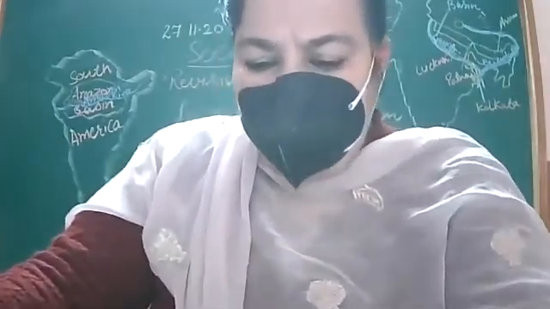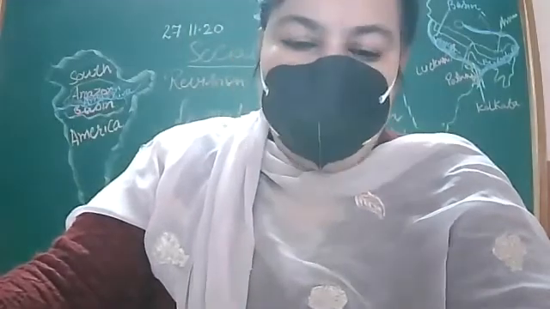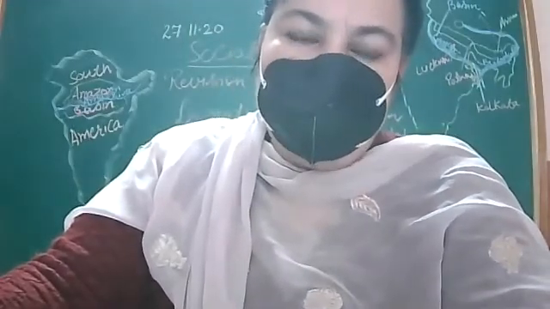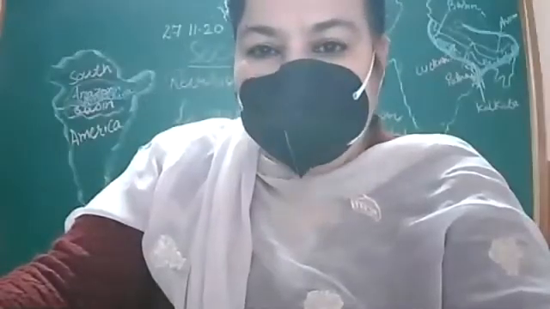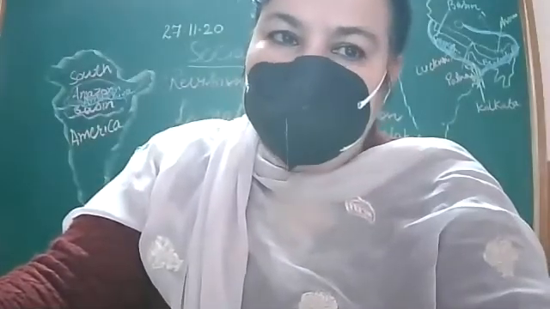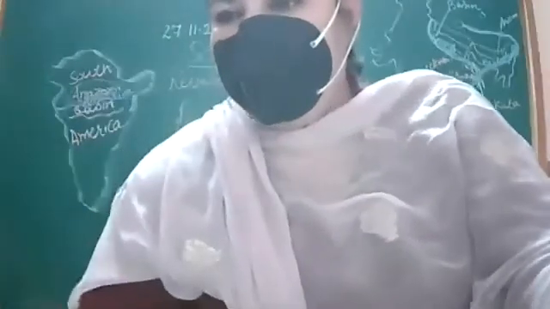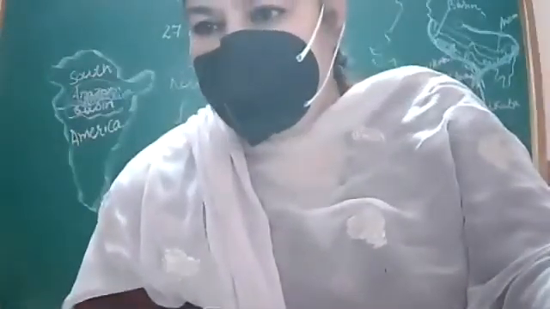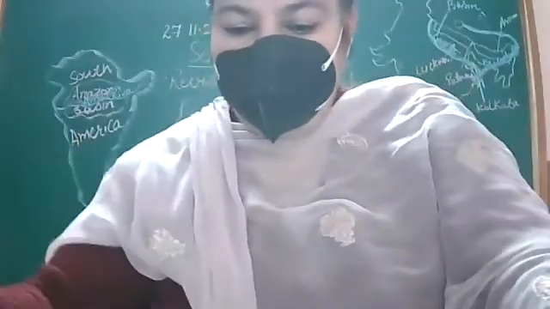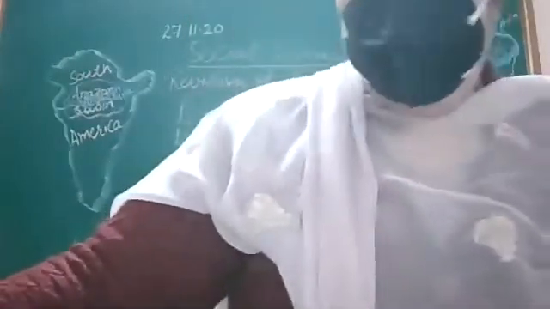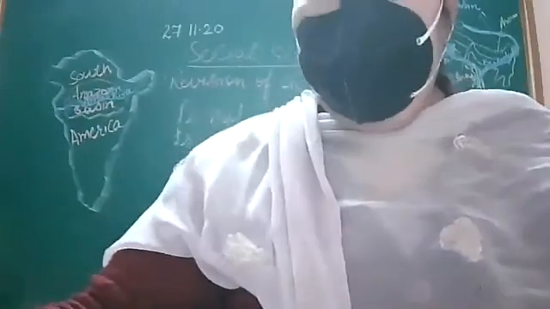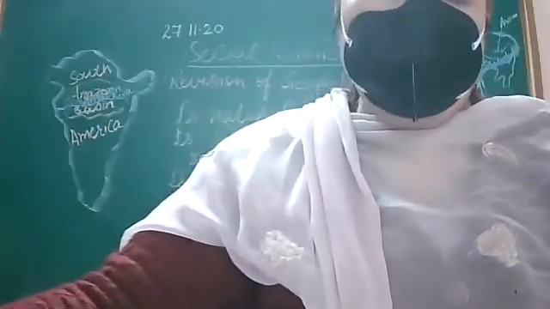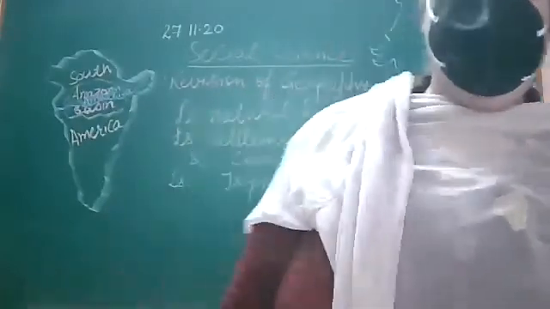Now, which are the broad categories of natural vegetation? Forest, and then you will write about grasslands and thorny shrubs. Forest, grasslands, and thorny shrubs. Next, first of all, we will discuss forest: evergreen forest and deciduous forest.